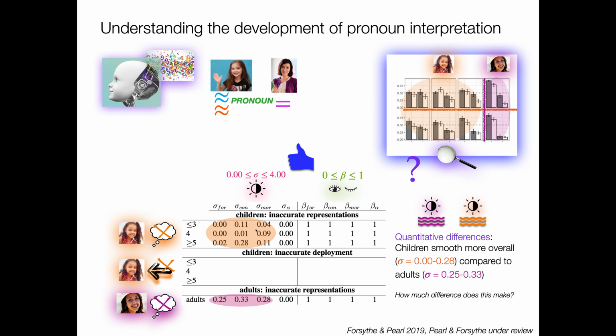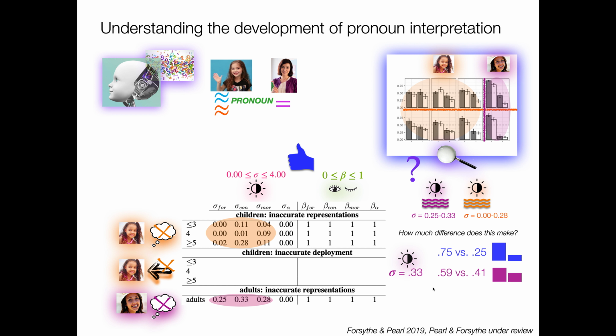It seems like children are smoothing more overall, with a highest value of 0.28, but most of them are kind of 0.11 or below, while the adults are in this 0.25 to 0.33 range, right? And you might wonder yourself, well, these values are all kind of low. How much difference does that actually make? And we can just sort of see that with an example.